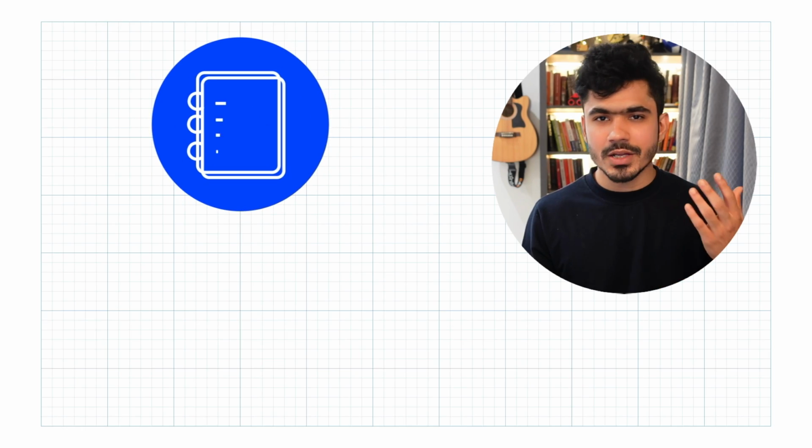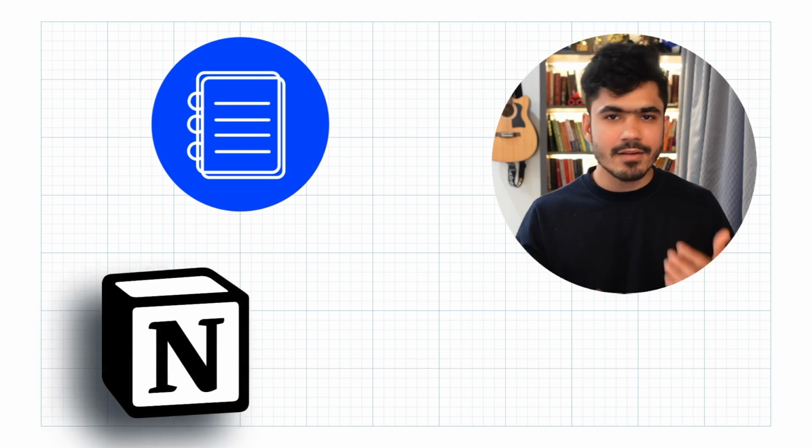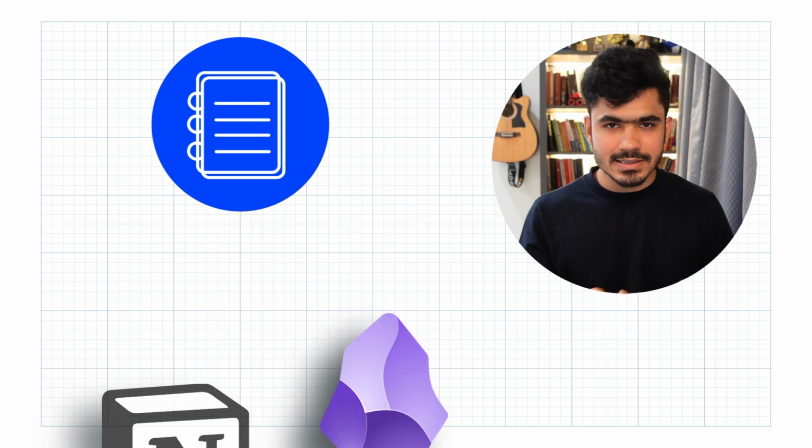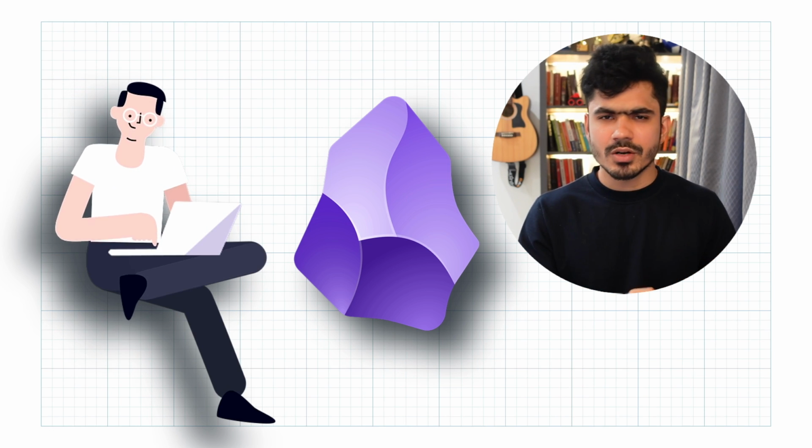So I still have some of my notes stored on Notion. I have a lot of my notes available on Obsidian. Depending on the work, I go and access them, but mainly these days I use Obsidian for my personal work and for my coursework. So I will quickly show you how I got started with Obsidian. I will give you the basic understanding about it so you can also start taking notes and build your own second brain.